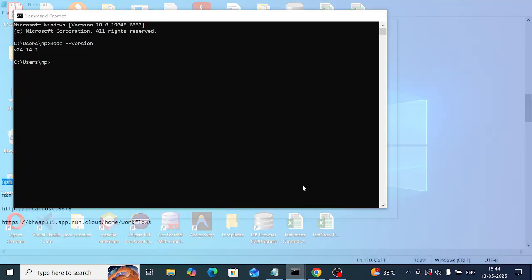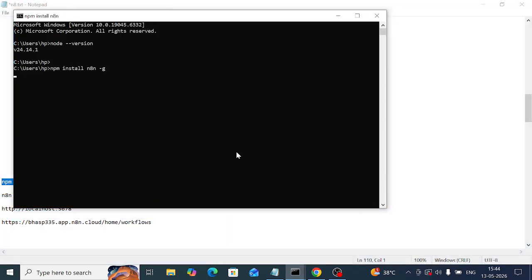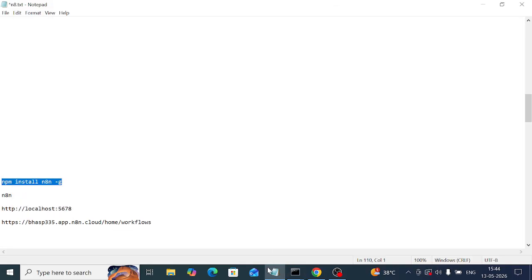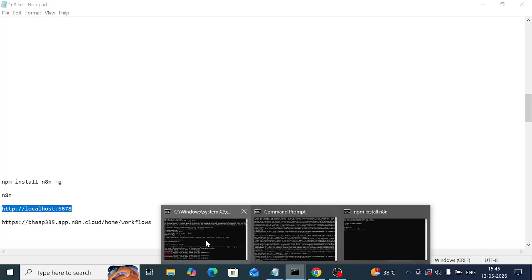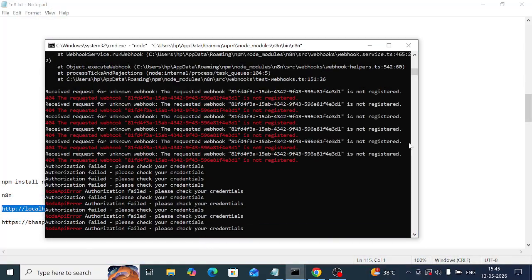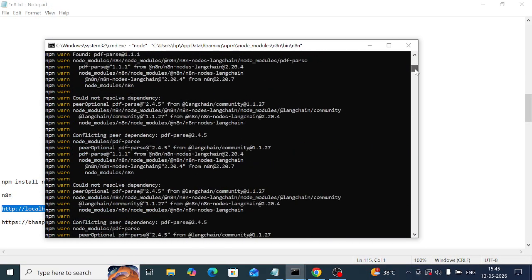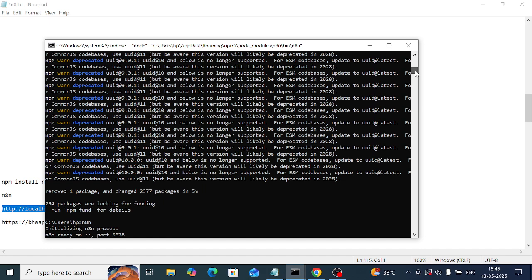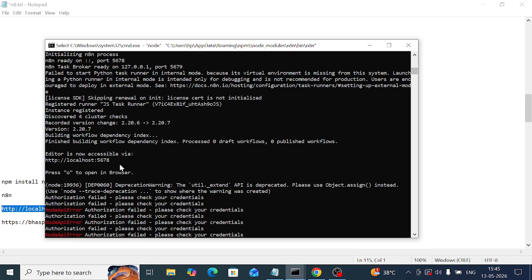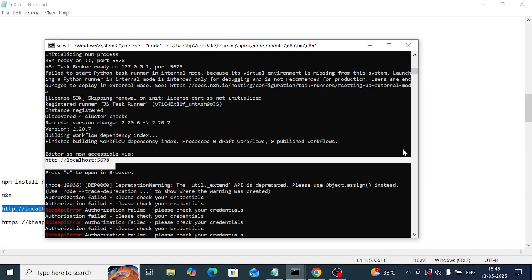You have to copy this here, and it will take some time, around 10 to 15 minutes. Then you need to install n8n. After installing n8n, you will get this thing. I will show you. See, like this it will come. Once it comes, you type n8n, and after that, finally you will get this thing. Okay, like this.